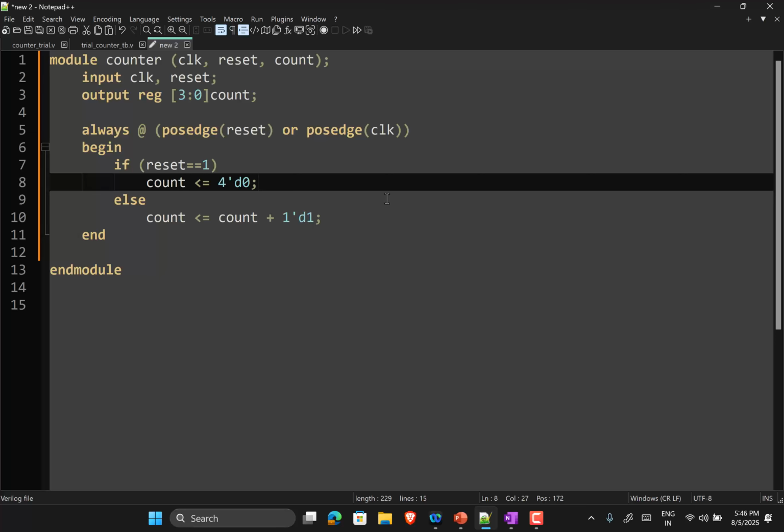So at the first positive edge of the clock, if reset is 0 all the time, it will automatically give 0 as well. If the reset was always 0, which means you are powering on the chip and then you are not resetting the chip, then you don't have control over what the initial value is. Because the chip was powered on, there's a small possibility that all of them have 0 value because all the internal capacitances are 0.